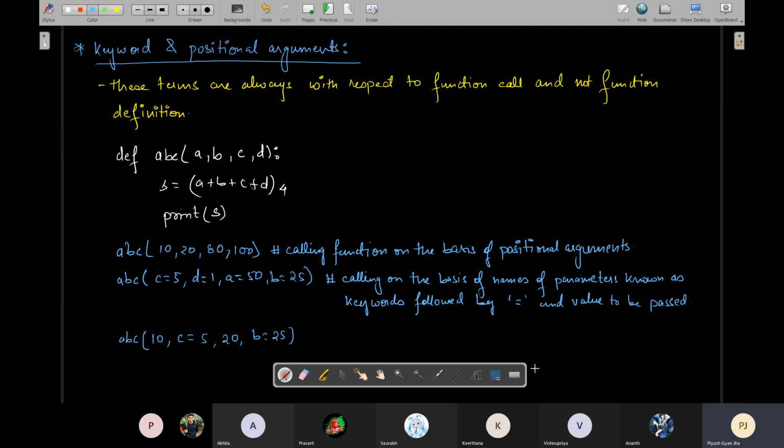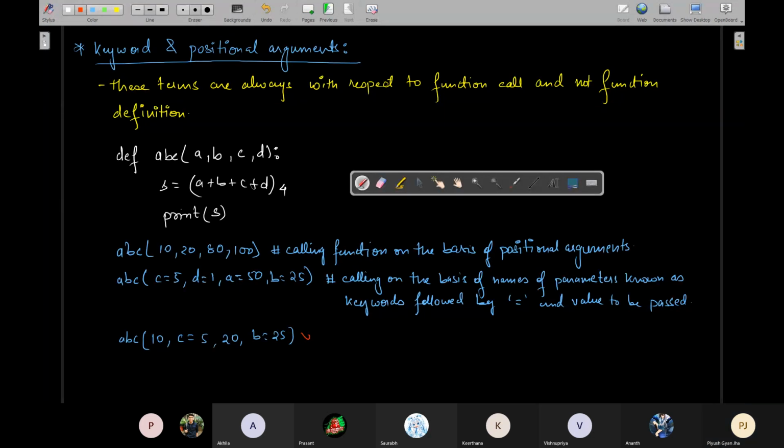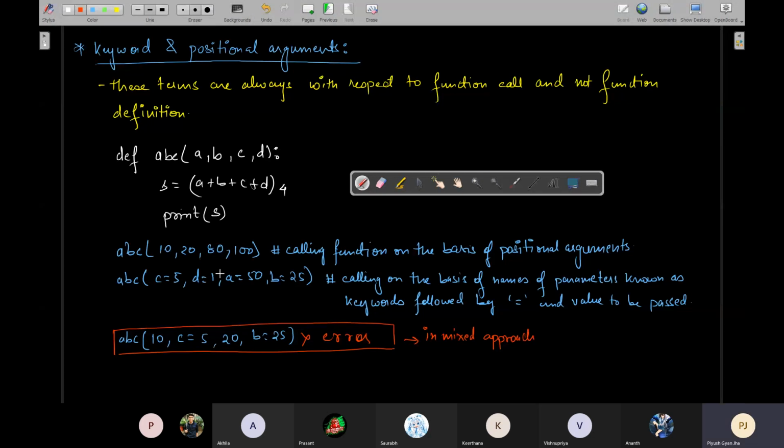So whenever you are using the mixed mode, always remember, this is an error. In mixed mode, in mixed approach, that is where you are using both keyword and positional arguments, first pass or first mention